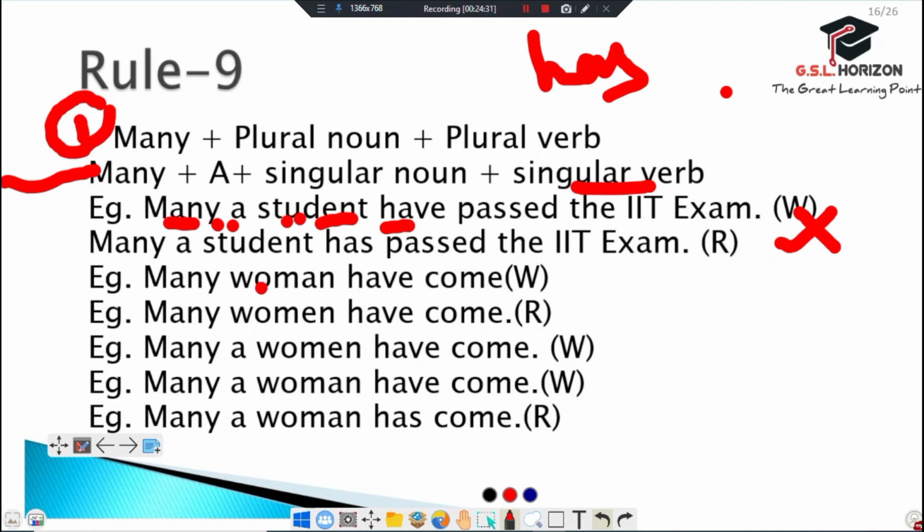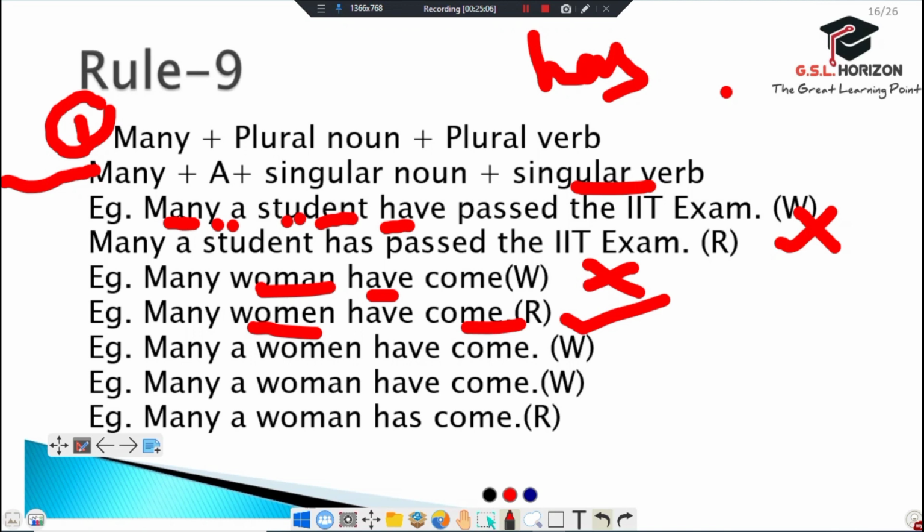Many, but woman is in singular form; it is a singular noun and we use a plural verb, then it becomes wrong. But in this example, many women have come, we have many and women, which is a plural noun, and we use a plural verb. So this sentence is right.